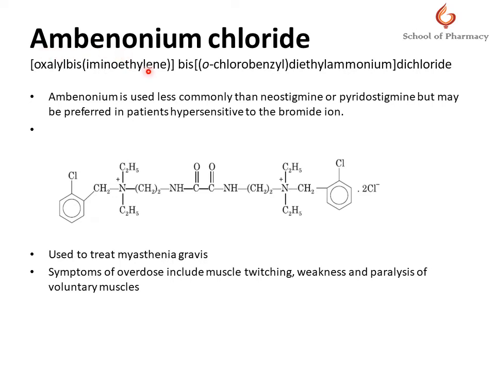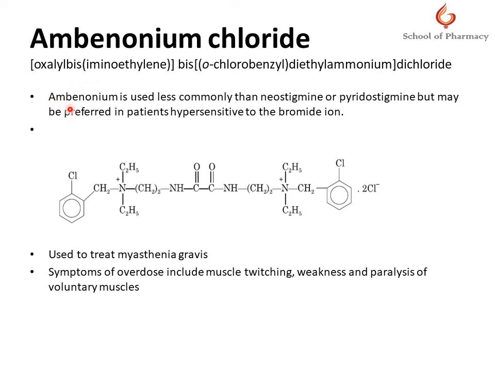Now, next is ambenonium chloride. This is the IUPAC name of ambenonium chloride, and this compound belongs to the alpha amino acid amides class. So, these are amide derivatives of alpha amino acids. Ambenonium occurs as ambenonium chloride, and it is a white, odorless, water soluble solid. It works similarly to pyridostigmine and neostigmine for the treatment of muscle weakness and fatigue in people with myasthenia gravis.